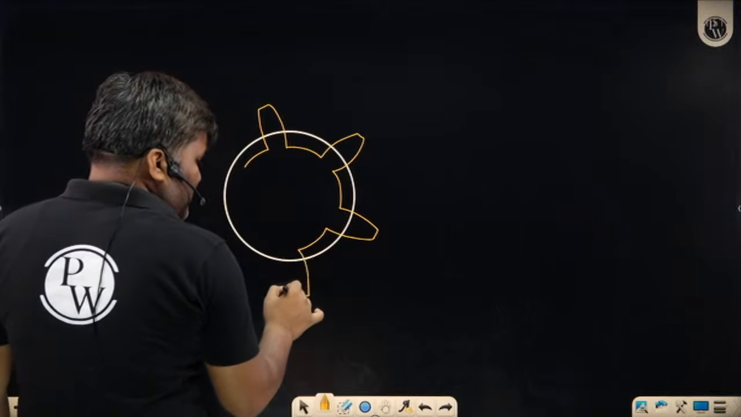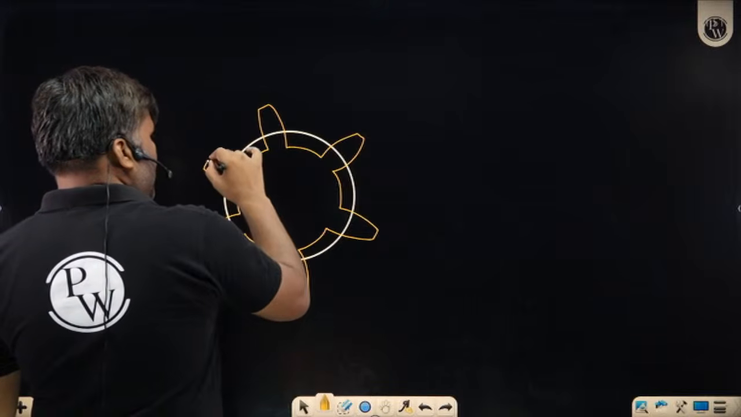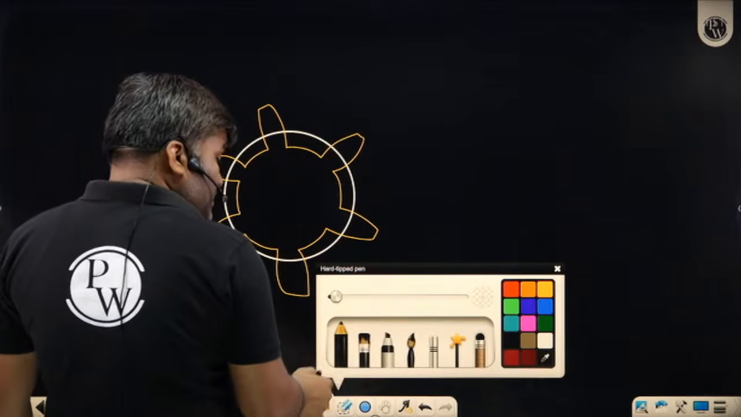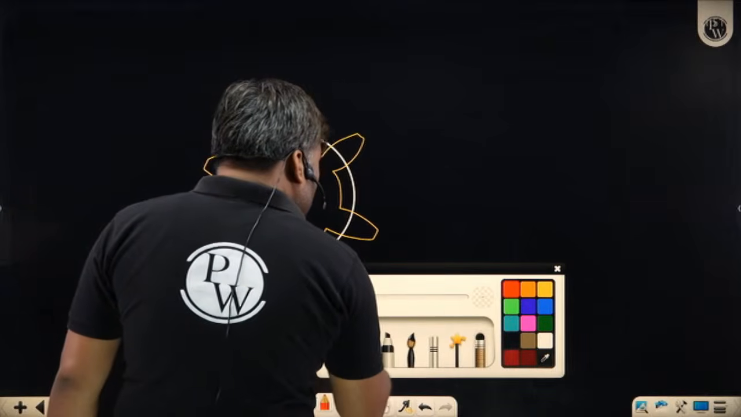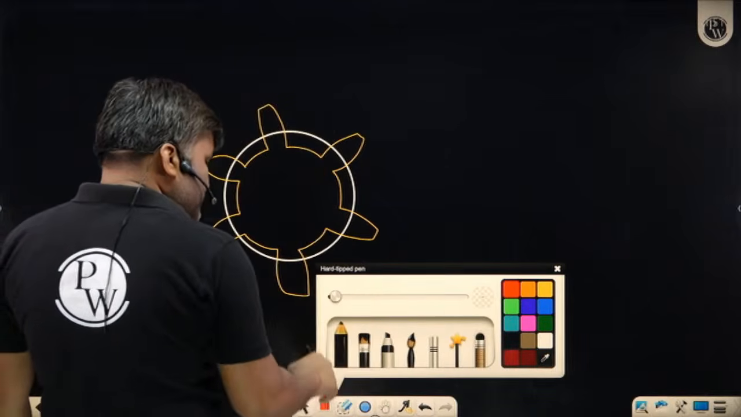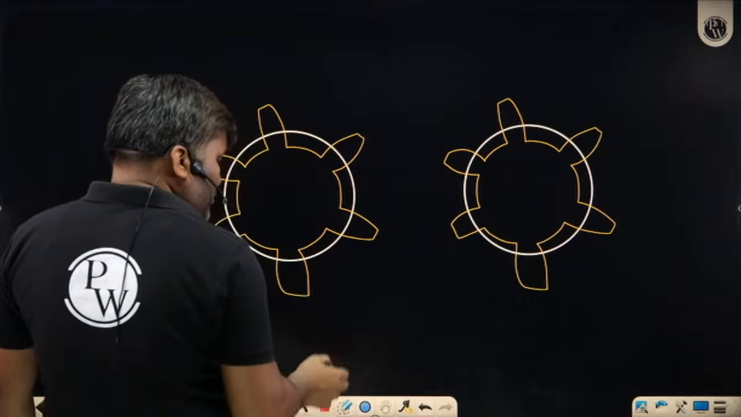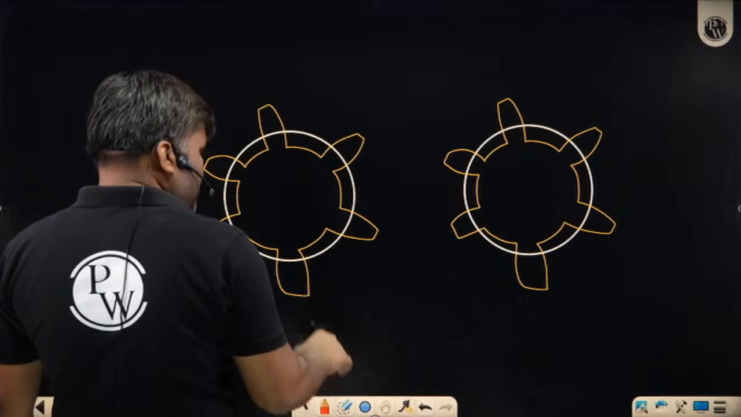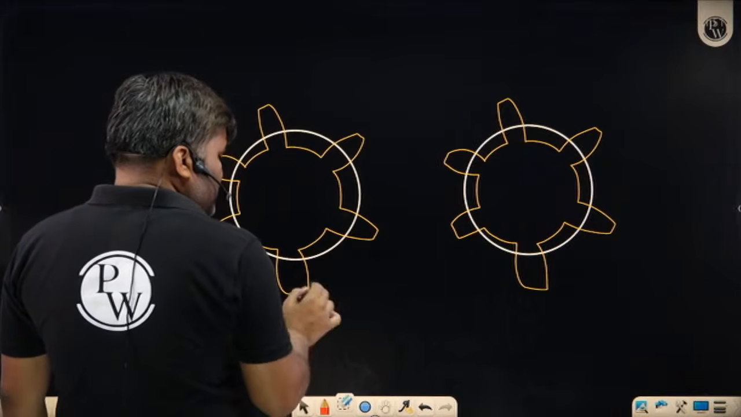Earlier you were having teeth looking like this, the big size teeth. Now what you have done, on the same pitch circle you have started using smaller teeth. Earlier the situation was this. Now we are using smaller teeth, so obviously the number of teeth will increase.